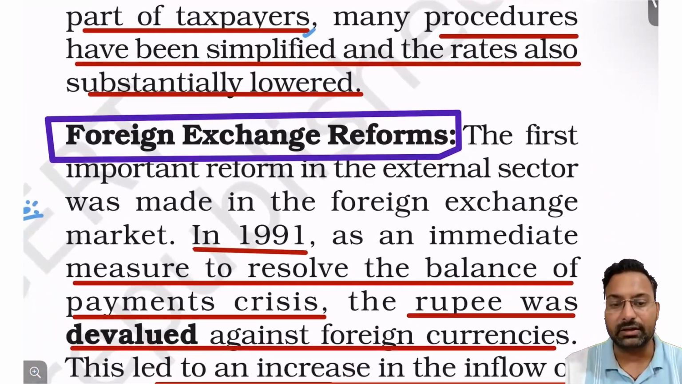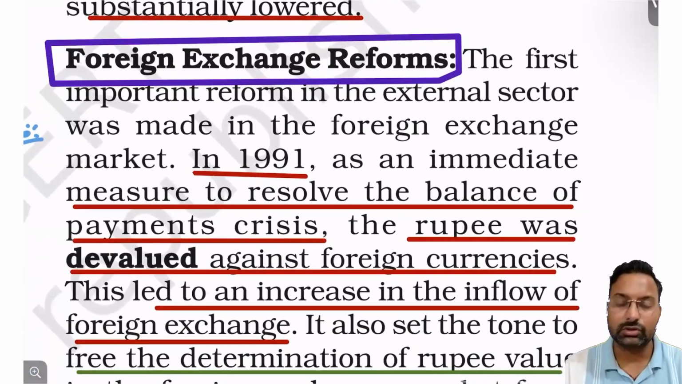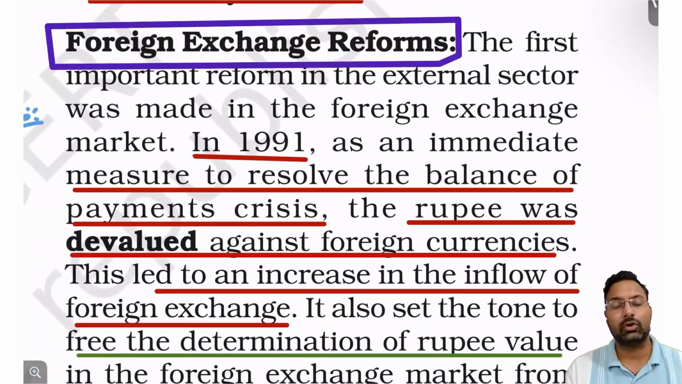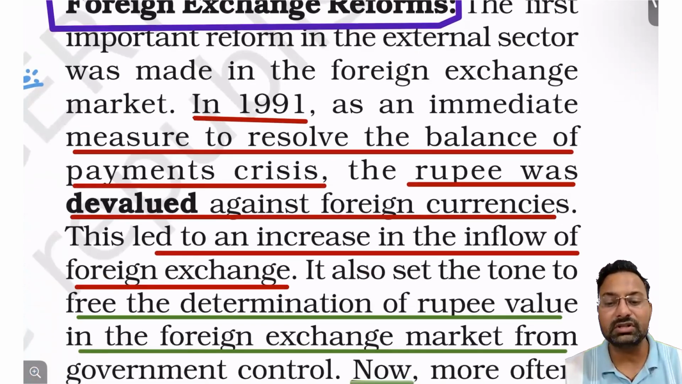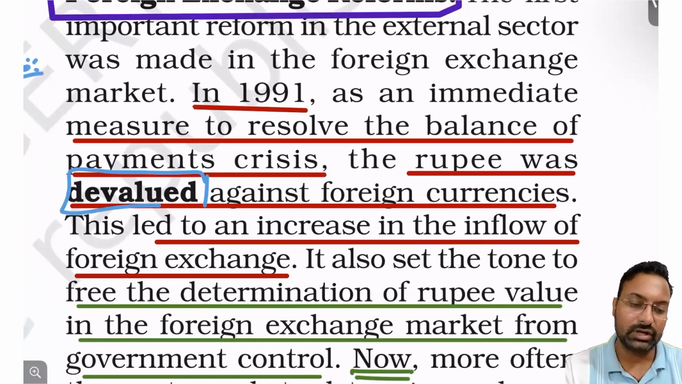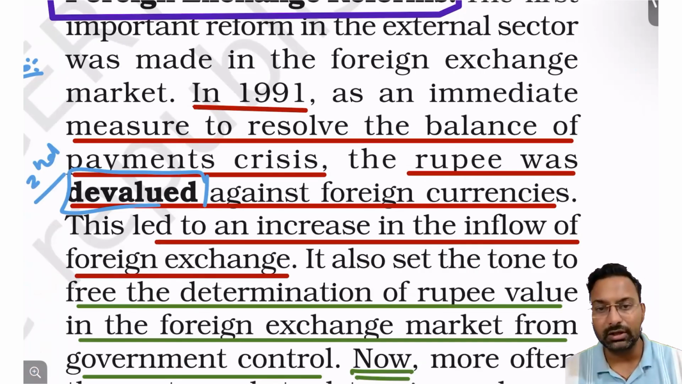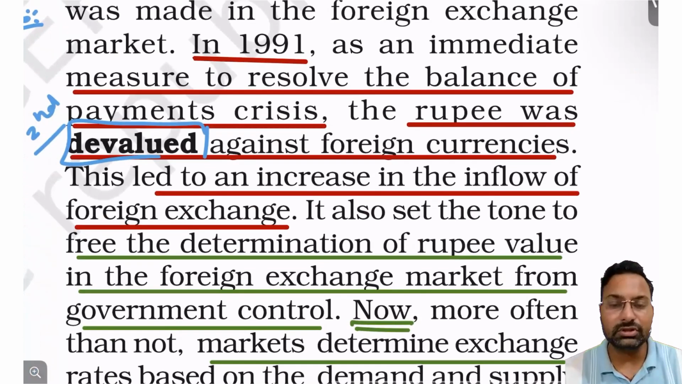Now, moving to the next sector, it is foreign exchange reforms. Not only the taxation, foreign exchange reforms were also implemented by the government of India. In 1991, the rupee was devalued again. Right, so it was the second time that devaluation of the Indian rupee was done against the foreign currency, and it was done in order to increase the exports from India. So we had reduced the value of our money, so that our exports can rise, right?